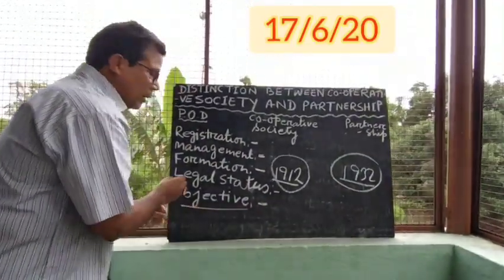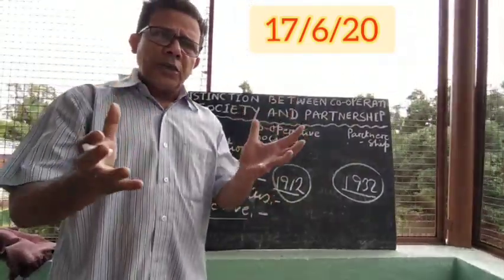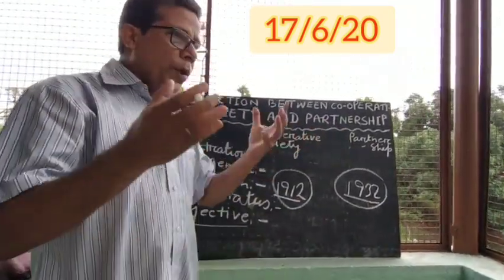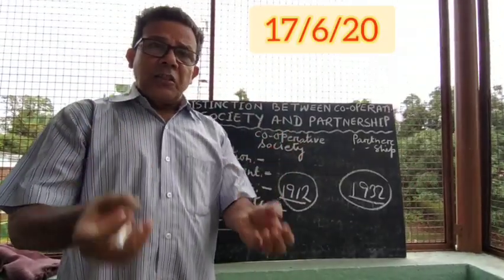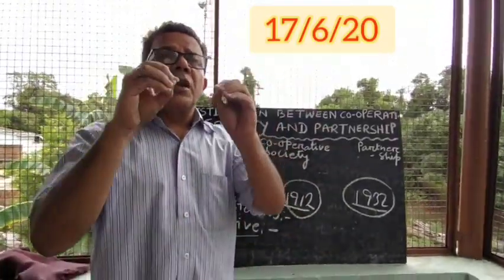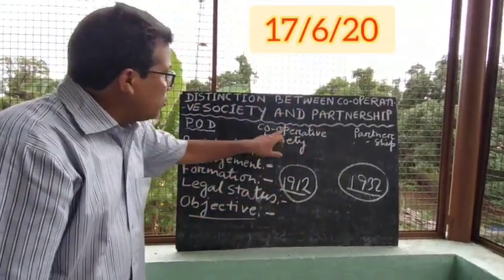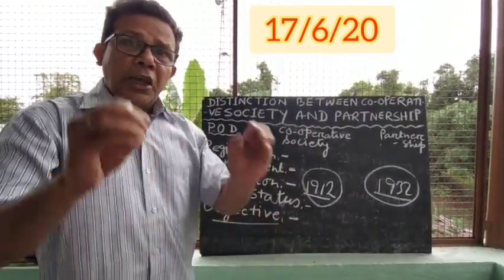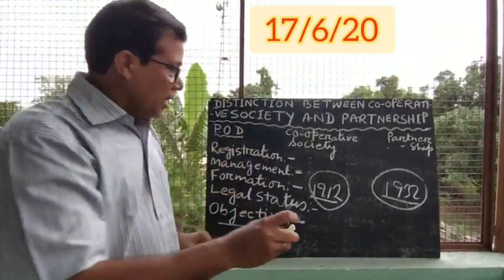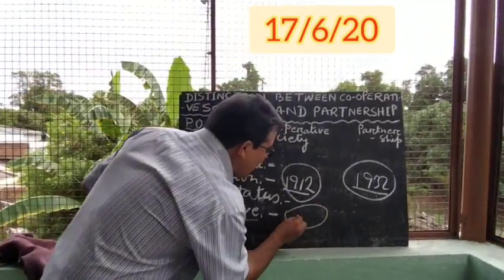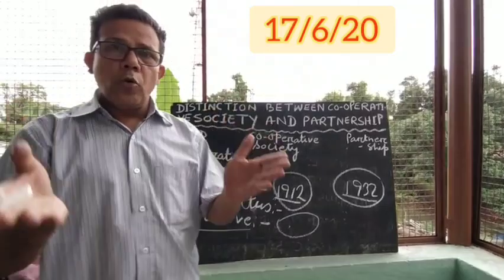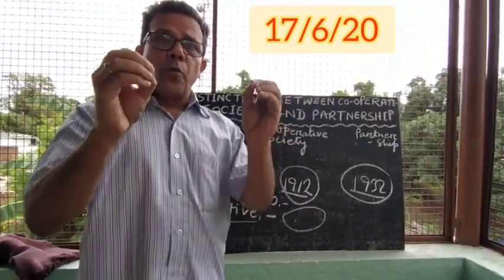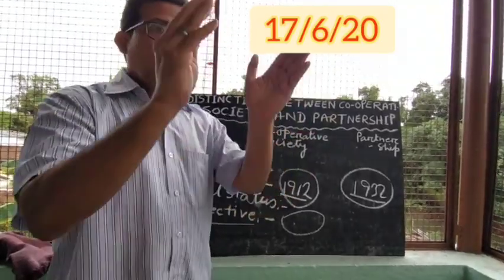Last is objective. You know the objective. What is objective? Means whenever this partnership firm or the cooperative society has been established, they have established with a particular aim. So what is the aim or objective of cooperative society? Yesterday only I told you when I told you the definition. The aim of the cooperative societies is to provide service to its members.